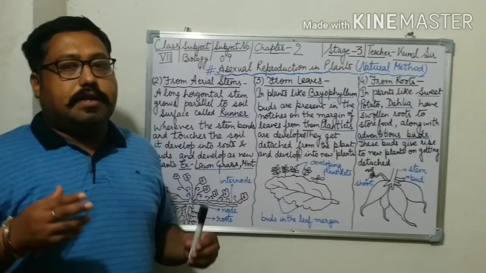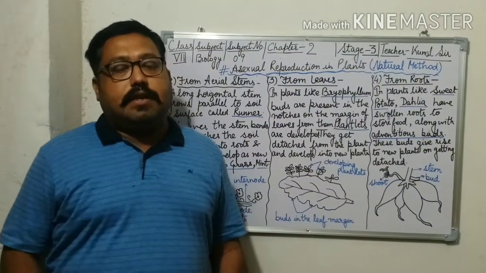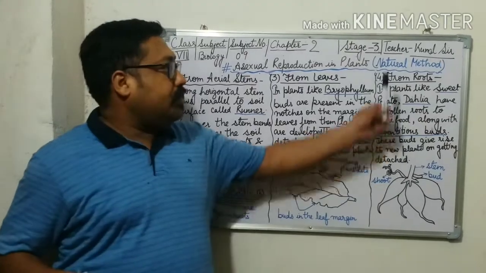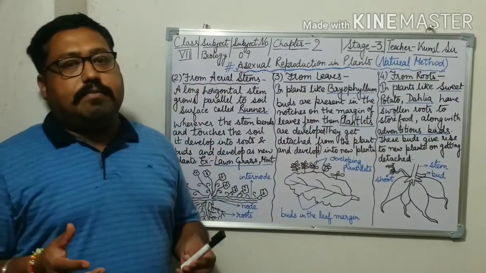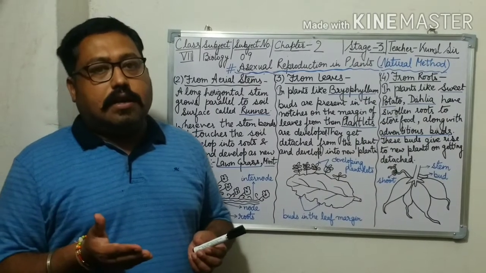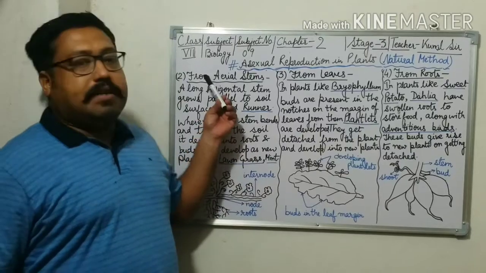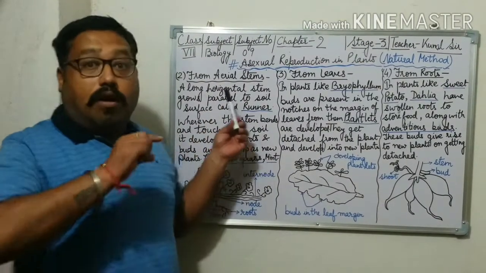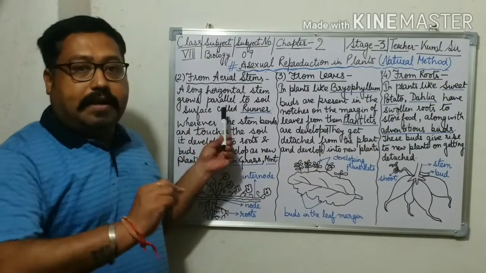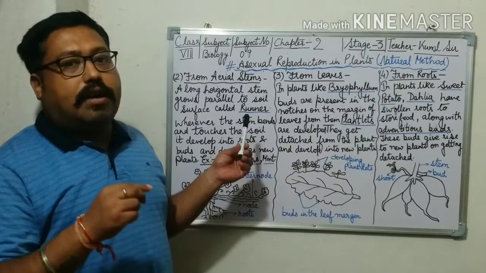Okay students, we were discussing asexual reproduction in plants. There we were discussing the natural methods. The first method, from the underground stem, we have already discussed. Now let us discuss the other three methods. The second method is from the aerial stem. Here a long horizontal stem grows parallel to the soil surface, which is called a runner.